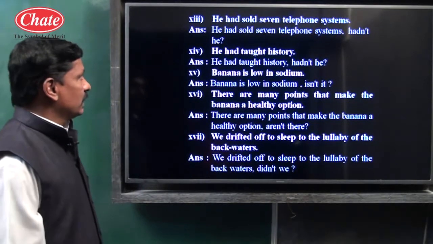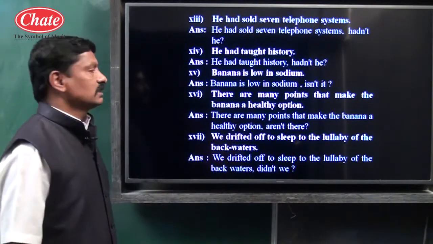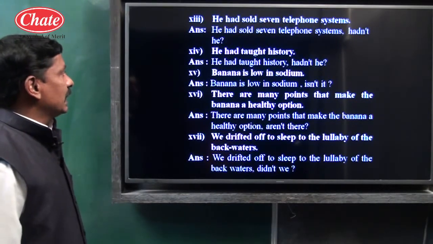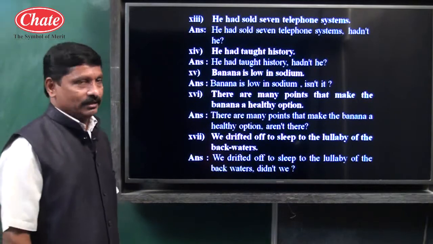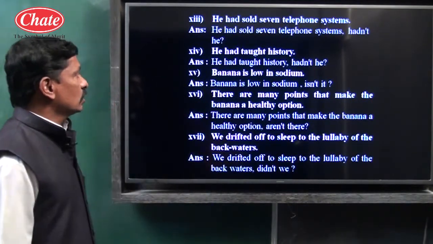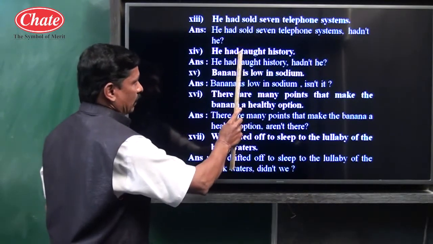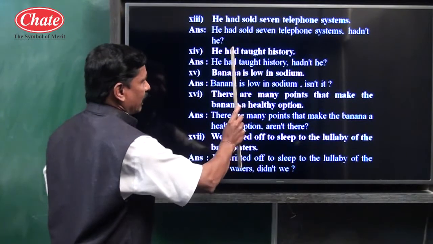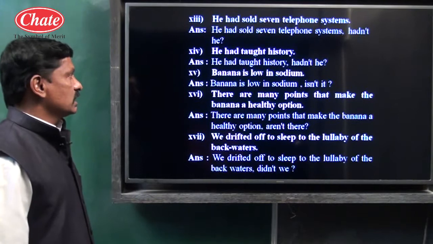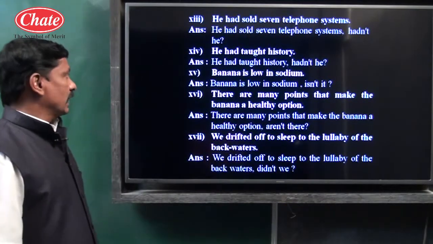So: He had sold 7 telephone systems, hadn't he? Example number 14: He had taught history. Affirmative, assertive type of sentence. The pronoun remains "he". The tag is negative, and "had" is the auxiliary. So: He had taught history, hadn't he?